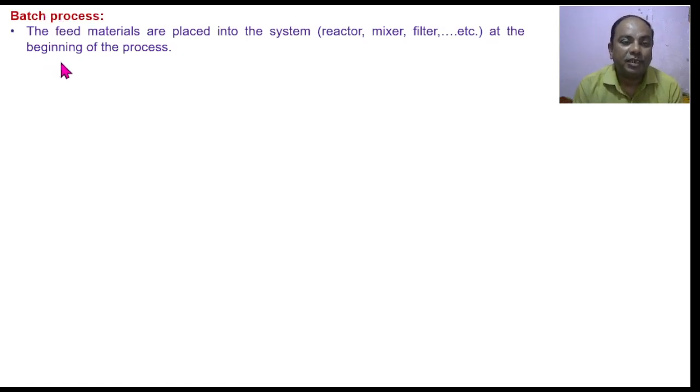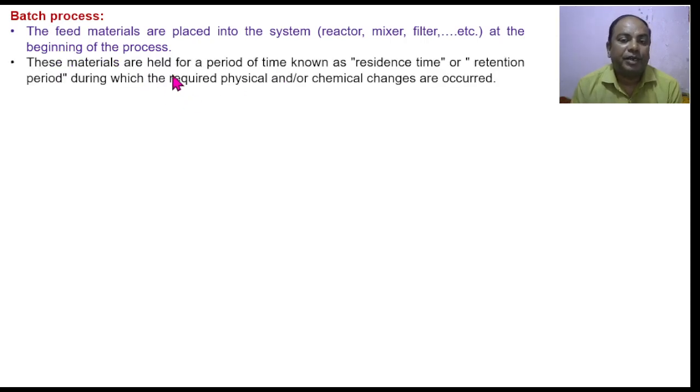So batch process is that process in which the feed material is introduced in the system. So here the system may be, suppose, any reactor, any mixer, any filler, any distillation chamber, evaporator. So many examples you can take of the system in which initially the feed material is introduced into it. Then this feed material remains in the system for a certain period of time, what we call the residence time or a retention period.